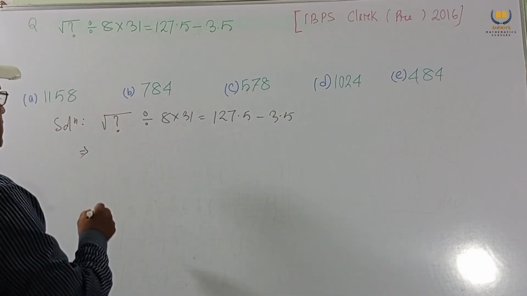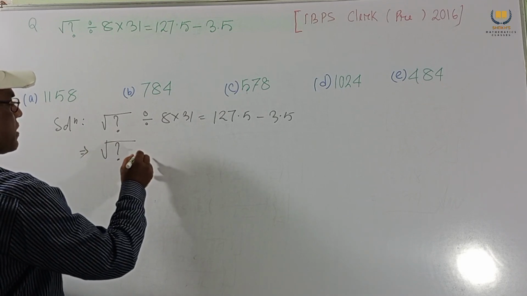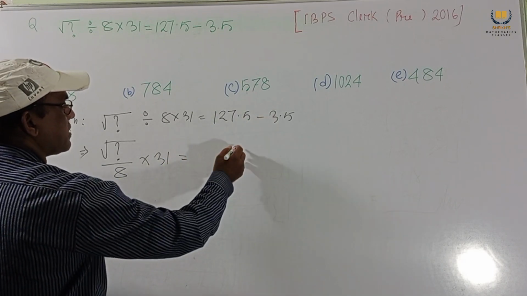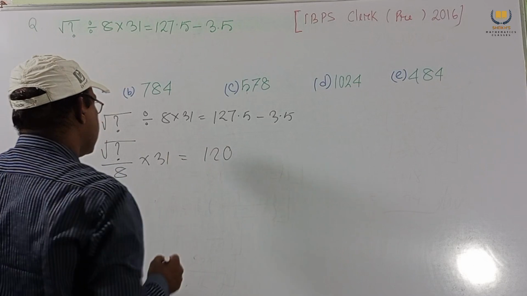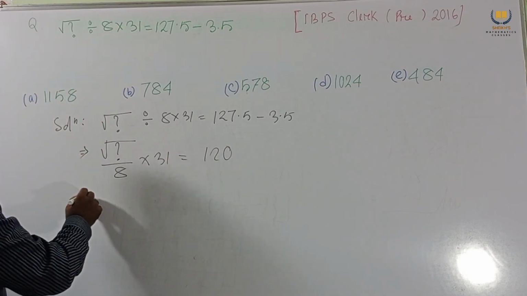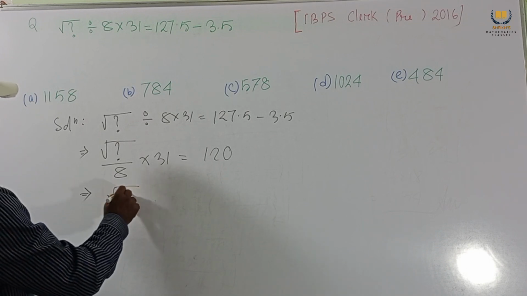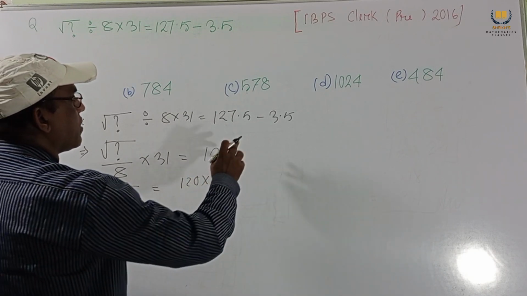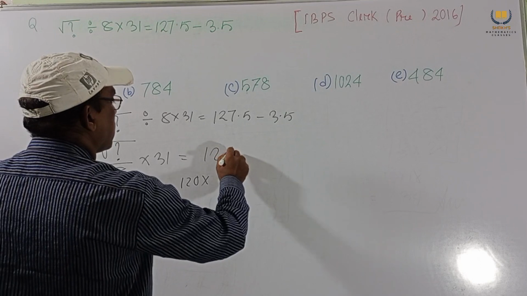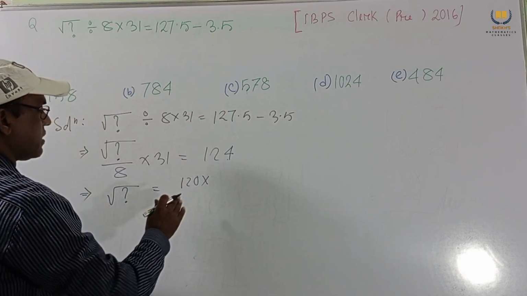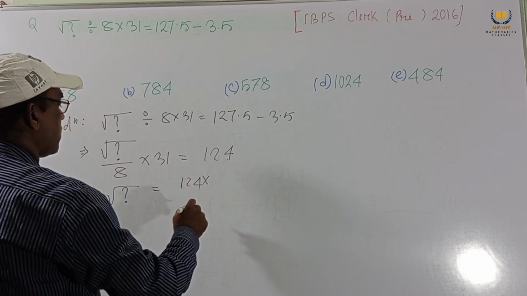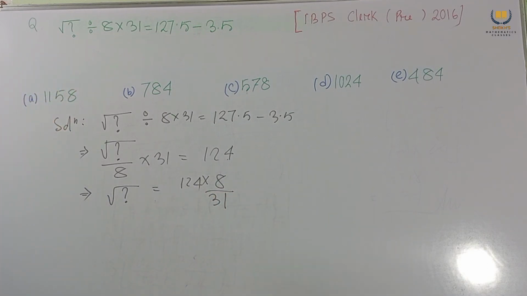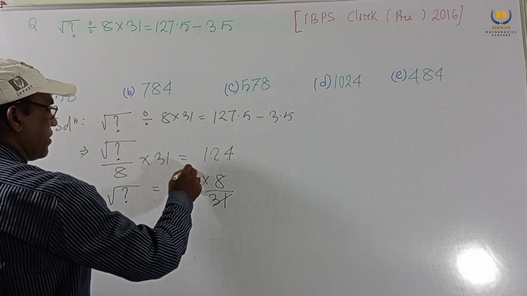So this implies root over question mark by 8 into 31, and if we subtract, we get 124. 127.5 minus 3.5 is 124. So root over question mark equals 124 into 8 by 31. We get this.